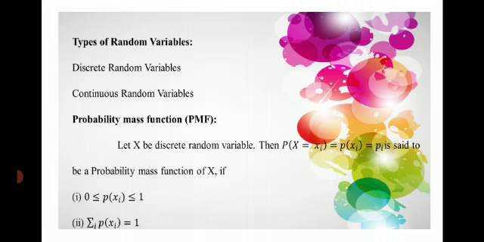What is probability mass function? Shortly we can refer to it as PMF. Let capital X be a discrete random variable, then P of xi equal to pi is said to be a probability mass function of X if the first condition is 0 less than or equal to P of xi less than or equal to 1, and the second condition is sigma P of xi equal to 1.